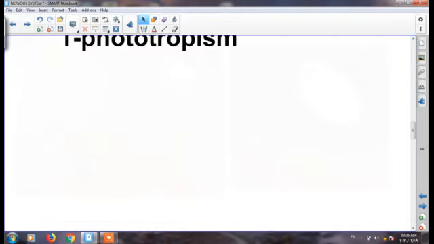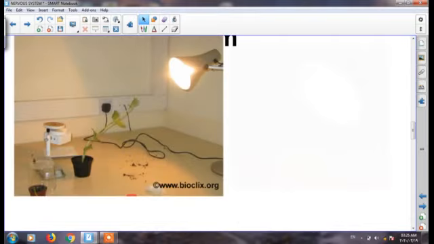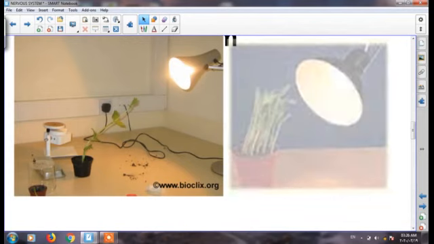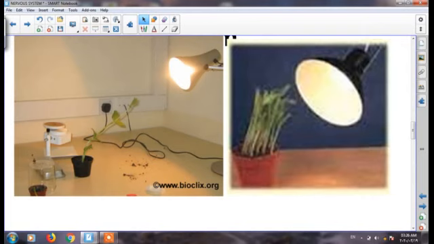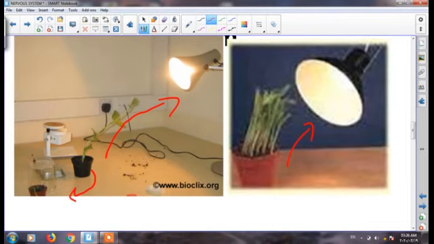In this shape of phototropism, the plant stem bends towards light; it does not grow in a straight way. It bends towards light, and the root grows away from light.